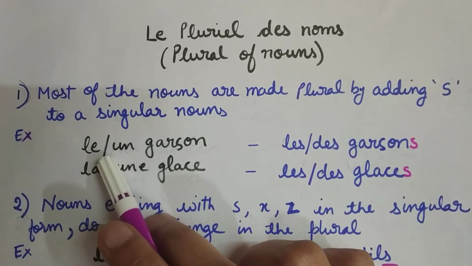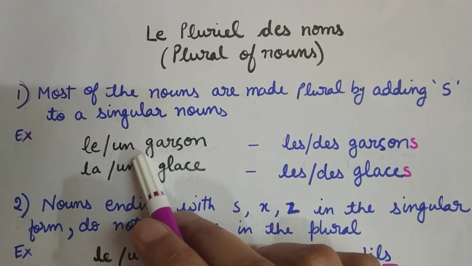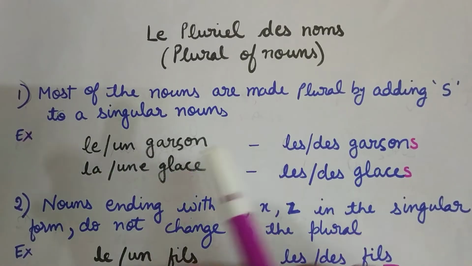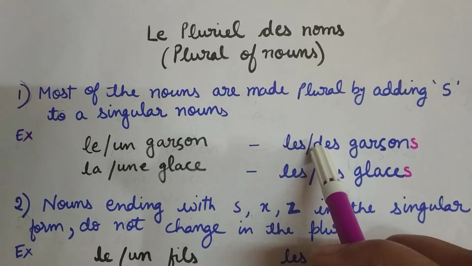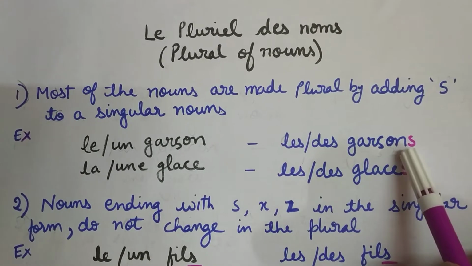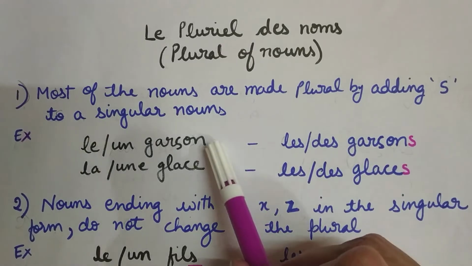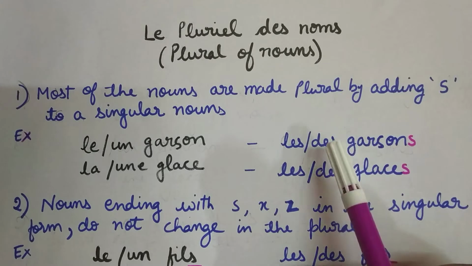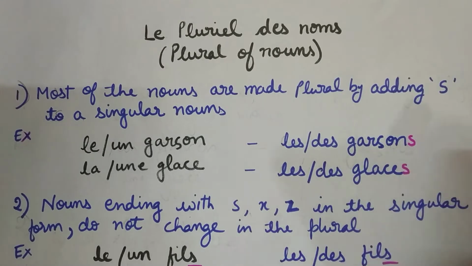Either it can take le or un. Depending upon the article, we will change it. Le will be changed into les. Un will change into des. Now we add s to garçon. When we add s, it becomes plural. So it becomes les garçons or des garçons.